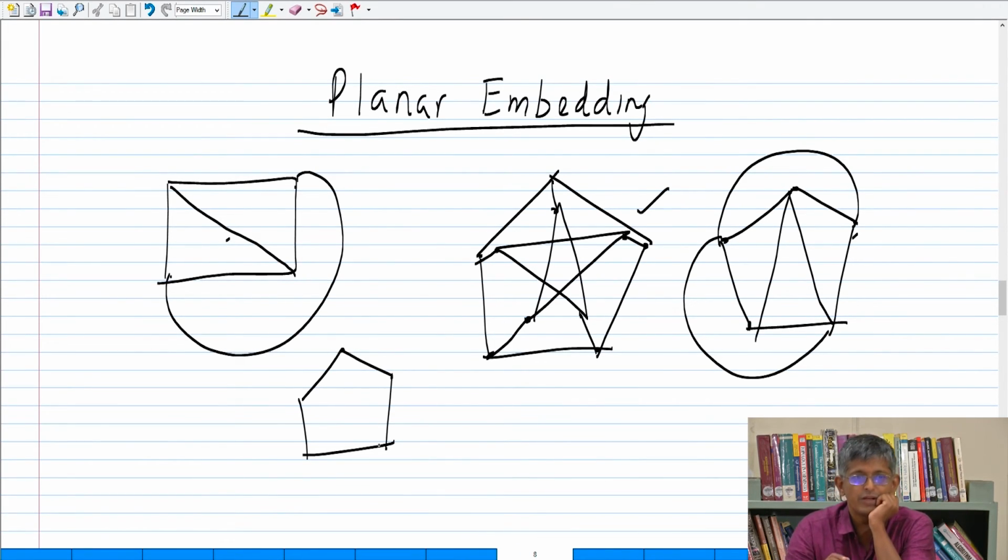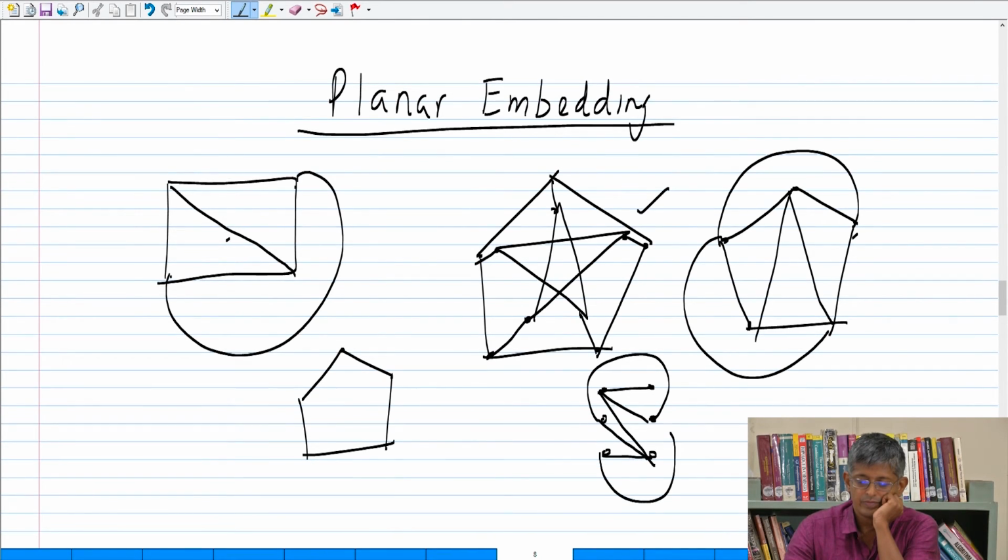Or 2 and 3 also you can draw? Yeah, so for example, if you look at the complete bipartite graph, now I am in trouble. I simply can't draw this edge, right? So this has 6 vertices and this has 10 vertices.